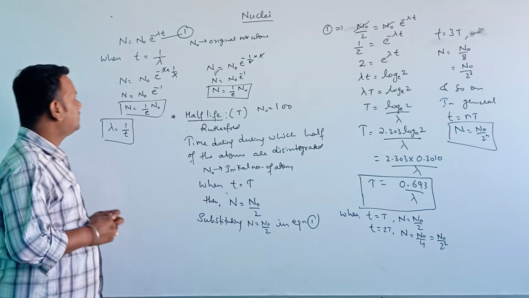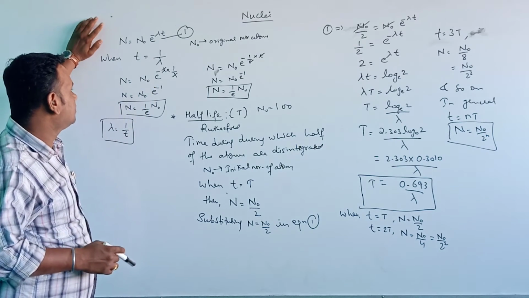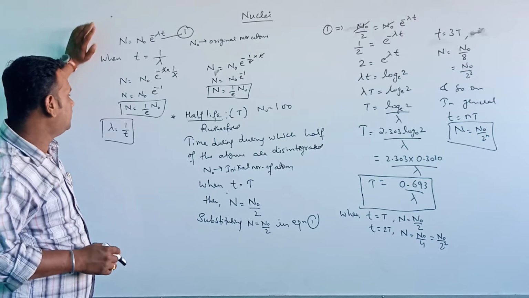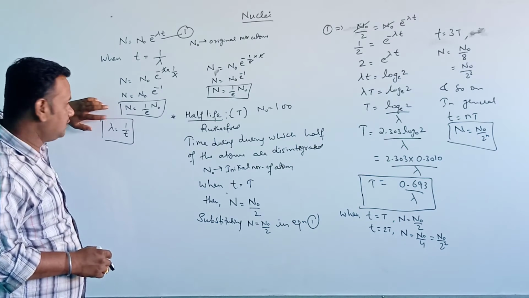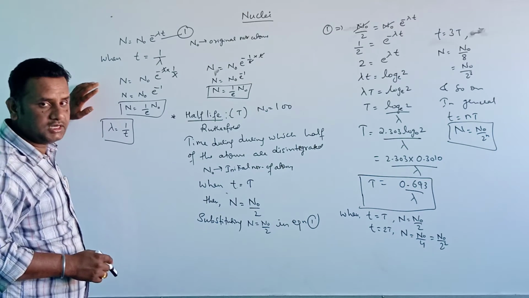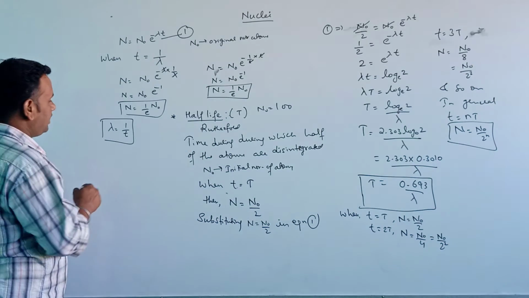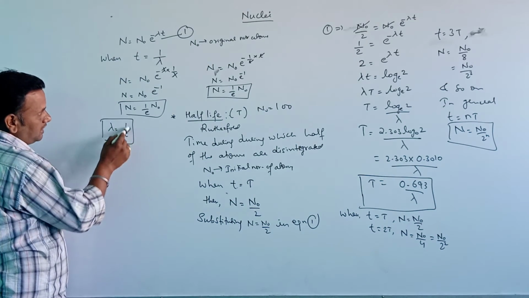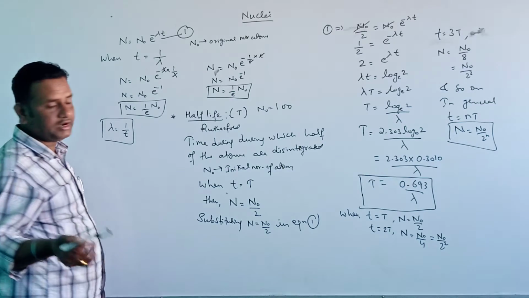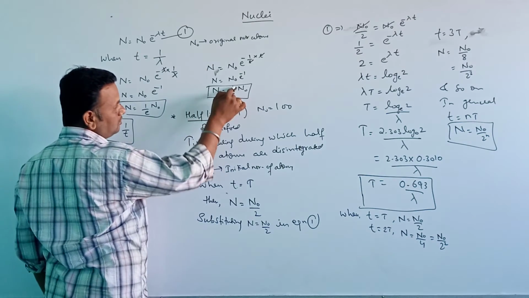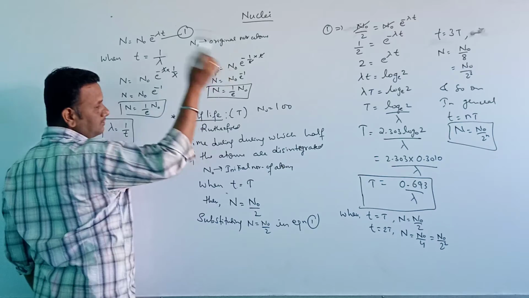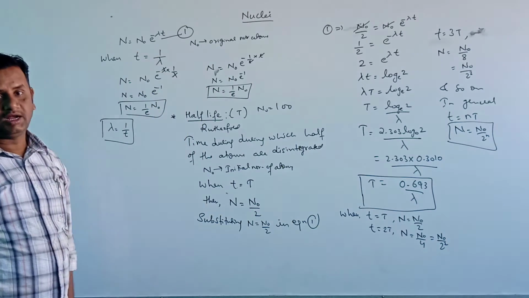So in today's class, what we have discussed is the decay constant definition. Decay constant is defined as the reciprocal of the time during which the number of atoms remaining will be equal to 1 by e times the original number of atoms.